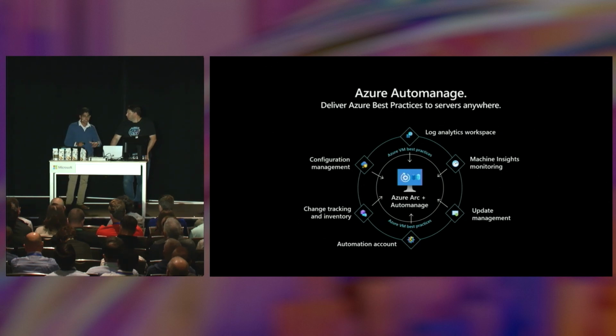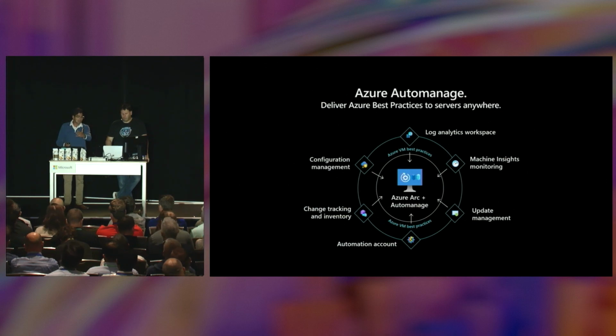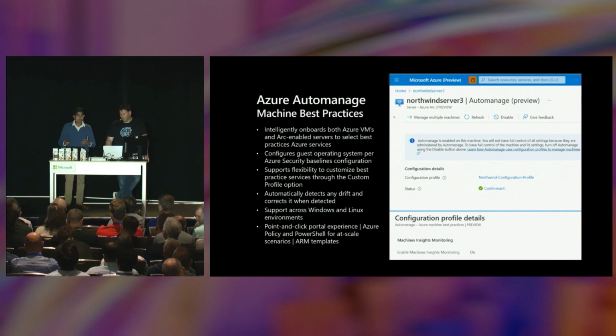With Azure Automanage machine best practices, which just announced its general availability today, you'll have the capability to onboard an Arc-enabled server to a set of Azure services at once. And you can pick exactly which Azure services you want. So some of them are outlined here. We have configuring a Log Analytics workspace, VM Insights, Update Management, an Automation account, just to name a few. With Azure Automanage machine best practices, you can intelligently onboard to these services. And this will configure guest OS per Azure Security Benchmark configurations as well.